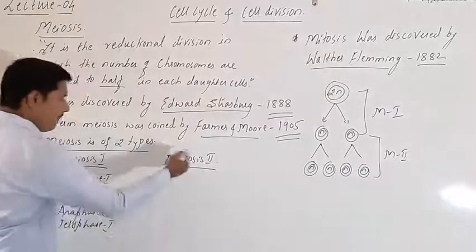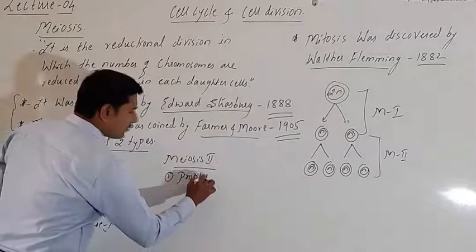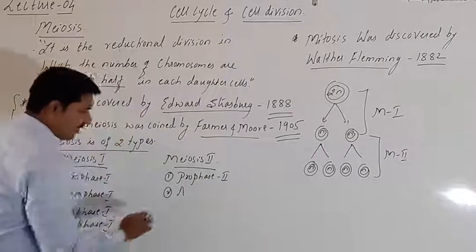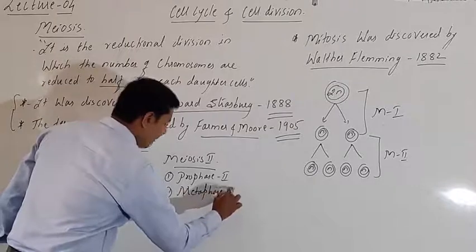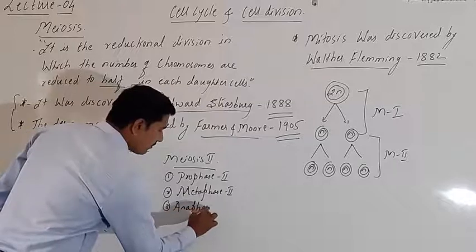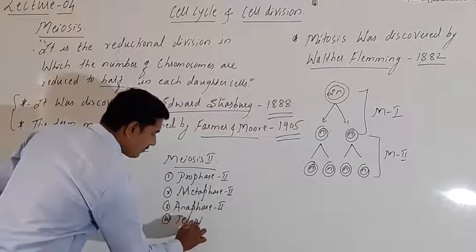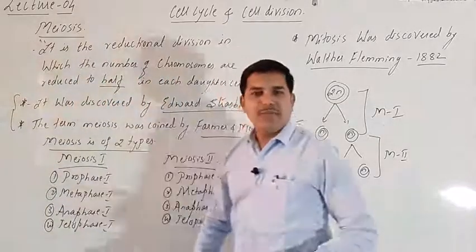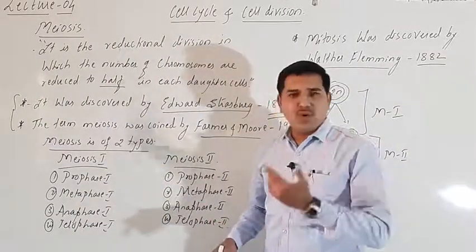Similarly, in meiosis 2, we have the first phase, prophase 2, second one metaphase 2, third one anaphase 2, and fourth one telophase 2. That means it includes the same phases as that of mitosis. There are 4 phases there, and here it is the same way.